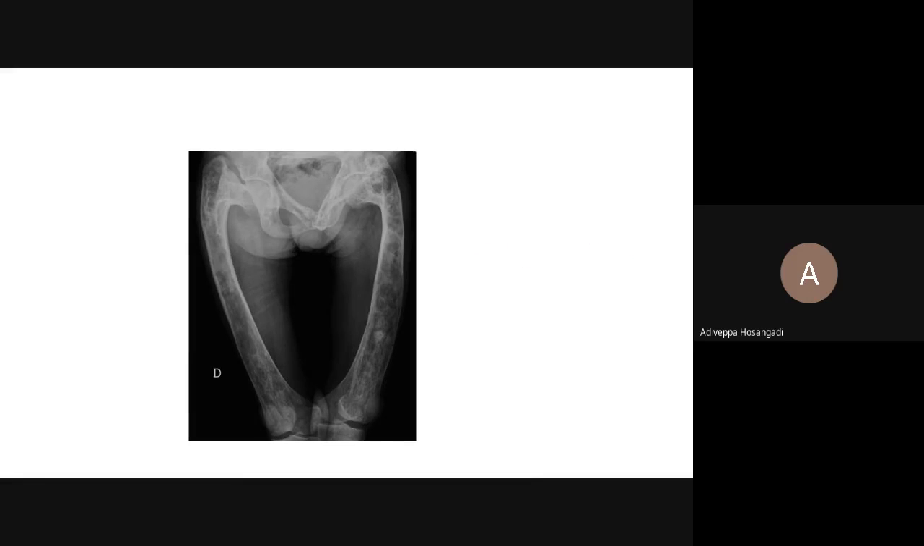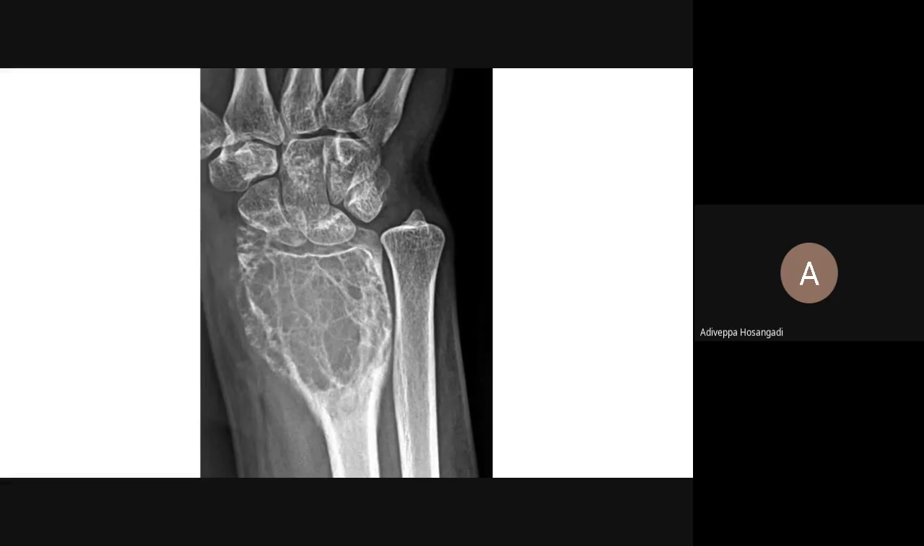Can anybody identify this picture? Fibrous dysplasia. What is this appearance called? Ground glass. This is ground glass. What you see here is ground glass. How does the femur look like? Shepherd's crook. Yes, okay, good. What is this?